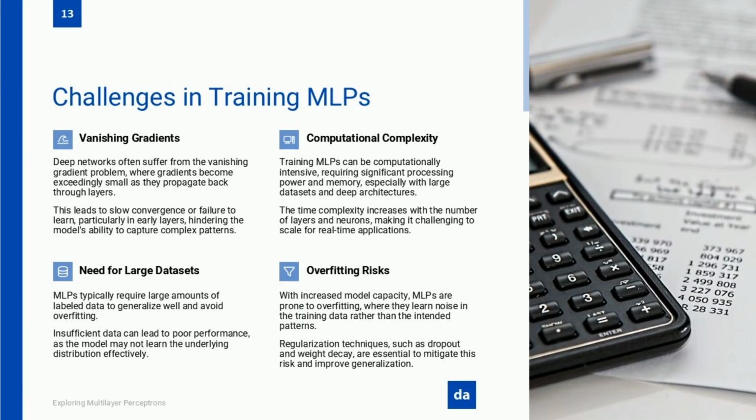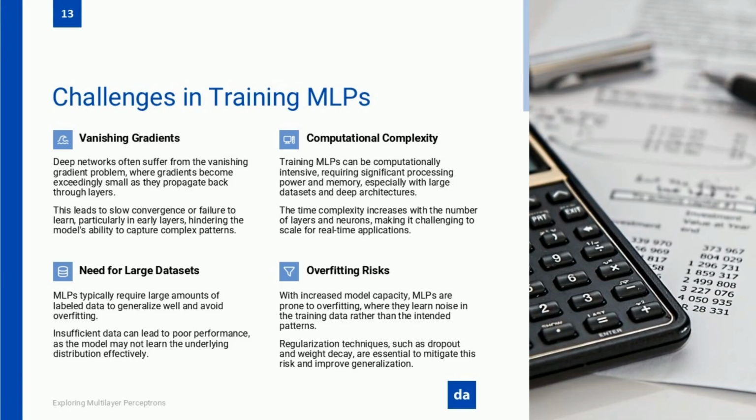Next, we have computational complexity. Let's be real, MLPs are resource hogs. The deeper the network, the more calculations it needs, which means more processing power, more memory, and longer training times. Training a large MLP on a standard laptop? Forget about it. That's why deep learning relies so much on GPUs and TPUs, which can handle the massive number of matrix multiplications required for training.